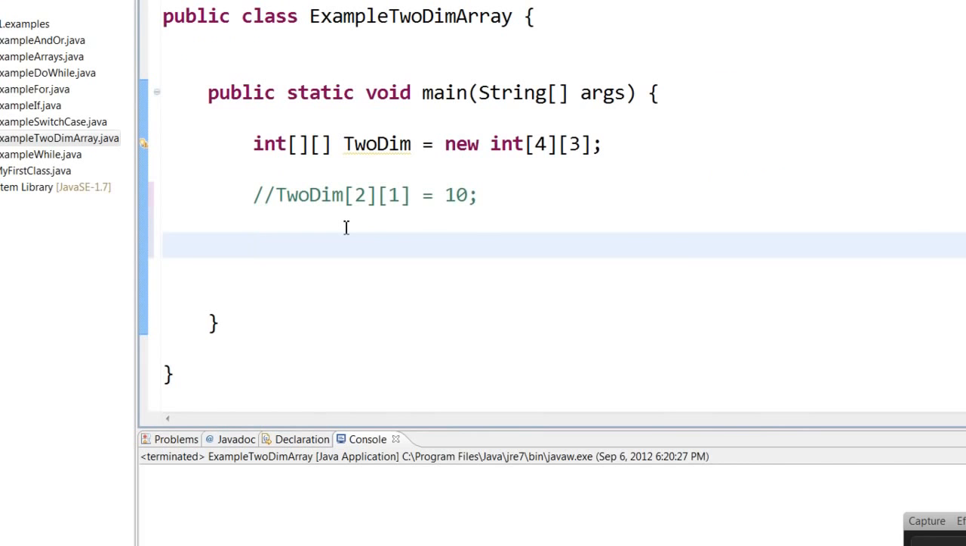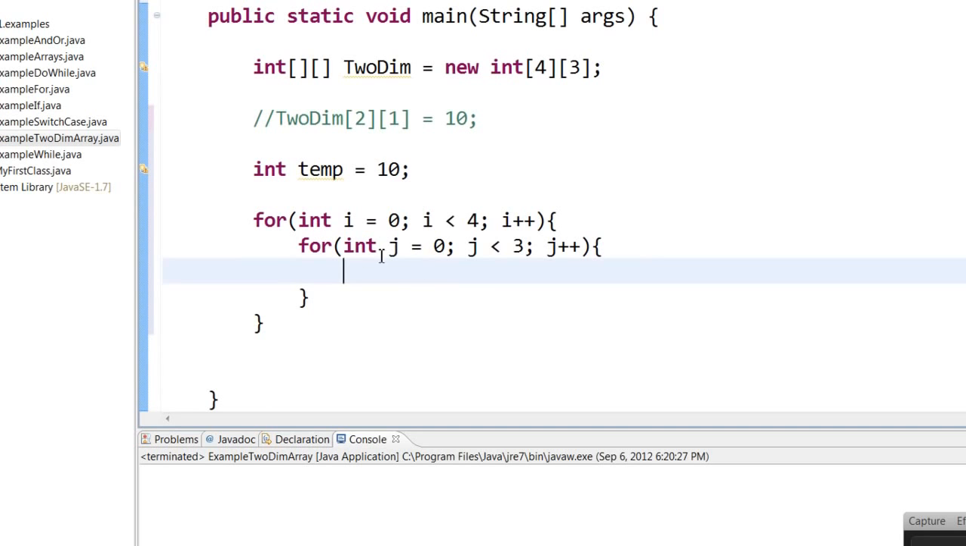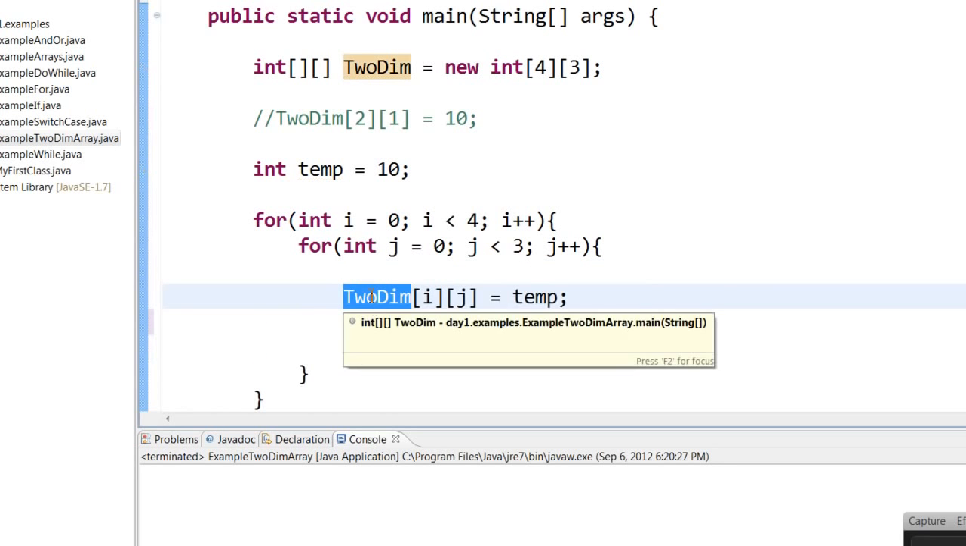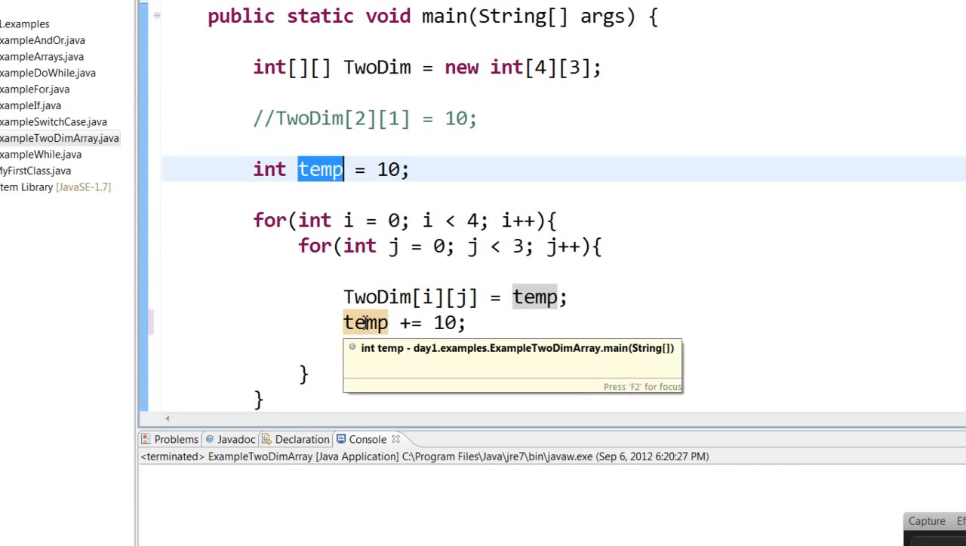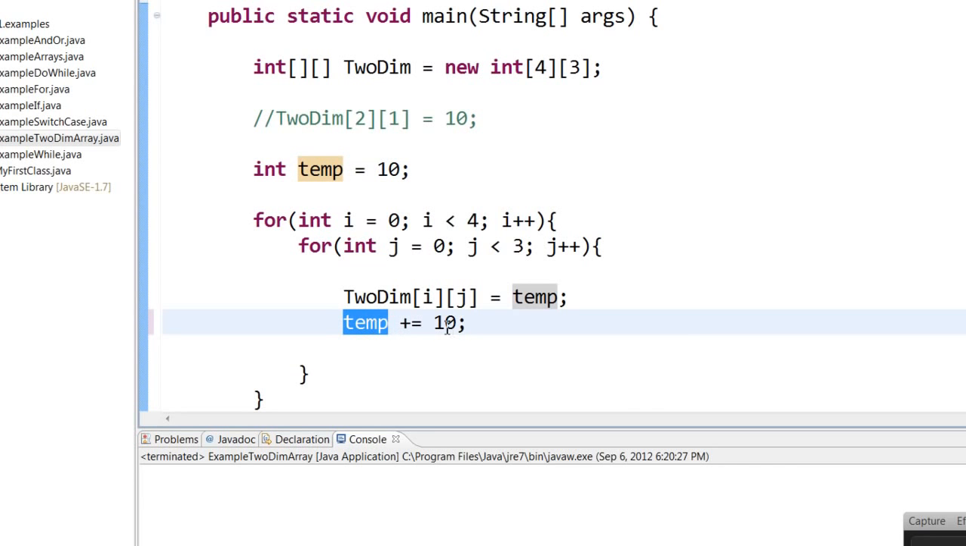I can also use 2 for loops to assign data automatically like this. Here you can see that I have a loop within a loop. I have a for int i equal to 0, i less than 4, i plus plus, and inside this I have for int j equal to 0, j less than 3, j plus plus. And now I am saying two-dimensional of i comma j is equal to temp, and the temp initial value is 10, and then I am incrementing the temp value, that is temp plus equal to 10, that is temp equal to temp plus 10.